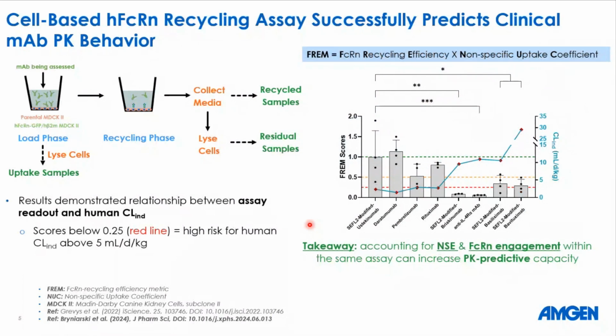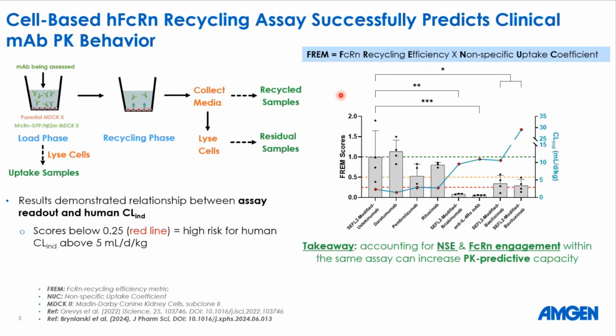Now I will talk about the cellular human FcRn recycling assay. We have developed this assay within PKDM, and this assay utilizes two cell lines. One is the parental MDCK2 cell line, and the other one is human FcRn expressing MDCK2 cell line. With this assay, we collect uptake samples, recycled samples, and residual samples. We have established a scoring metric. We call it FRAME score, which is the FcRn recycling efficiency metric.